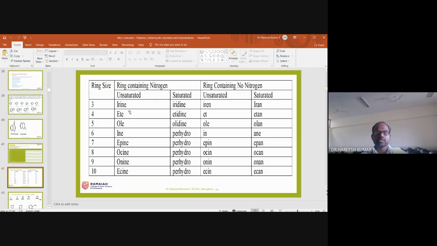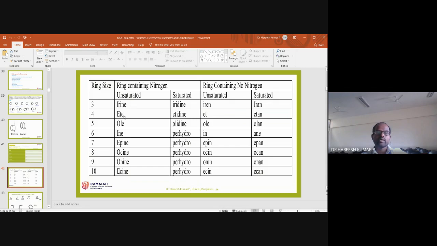When it comes to a three-membered ring, nitrogen containing, and unsaturated, it is called irine. This is what is called the suffix. If it is oxygen, then it is called oxirene. A three-membered, oxygen containing ring with a double bond is called oxirene.